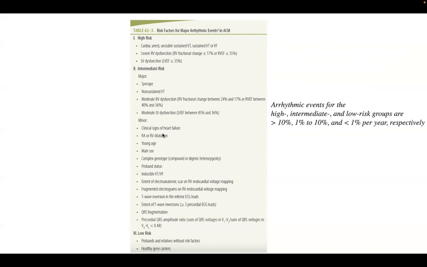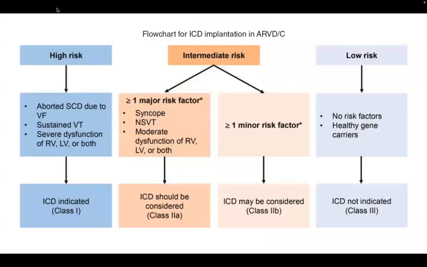So the intermediate risk will have 1 to 10% risk of arrhythmias. That is syncope, NSVT on Holter, and some RV dysfunction, and moderate LV dysfunction, not fitting the criteria of high risk. Younger age, male sex, if it is presenting in young age, should I remove it? Okay. So QRS fragmentation, these are risk factors, and low risk are probands and relatives without risk factors and healthy gene carriers. So this is the flow chart.